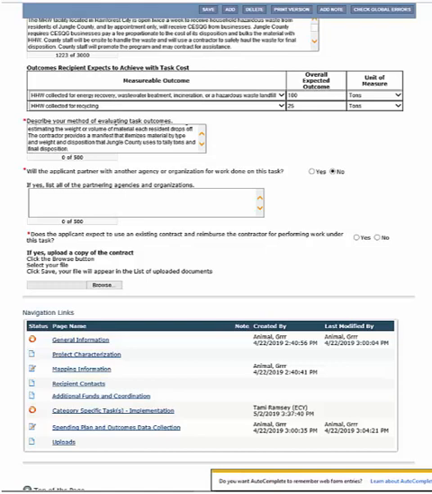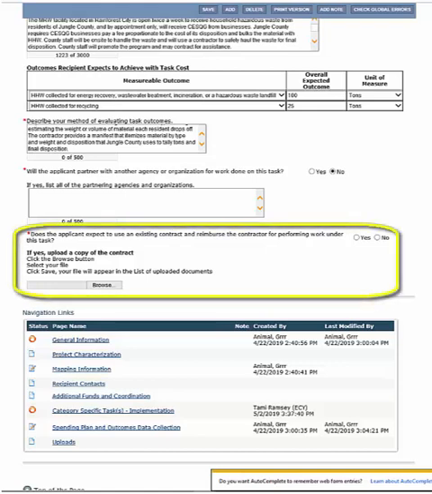And last but not least, existing contracts. If you have a contract that is fully executed, which means it includes signatures, and you expect these costs to be reimbursed, Ecology must review the contract. Contractors are held to the same eligibility standard as recipients. We ask that you upload your contract or contracts here. In the alternative, if your contract is not yet executed, do not upload it here.